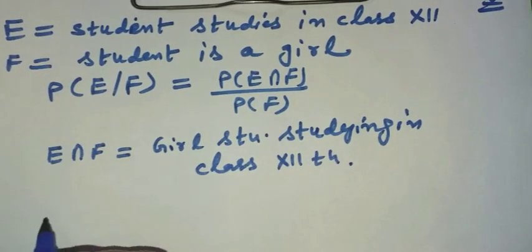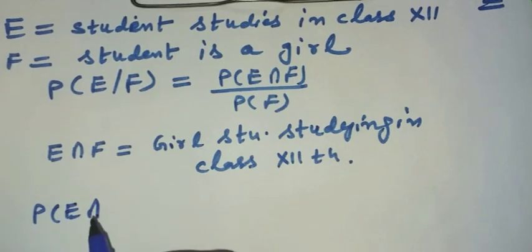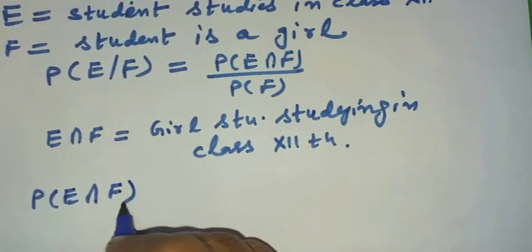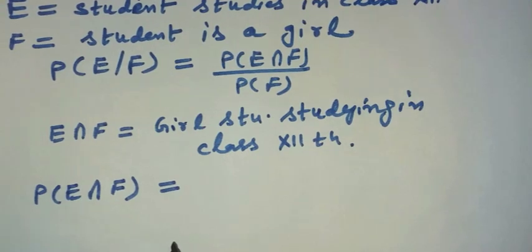First I have to calculate the probability for a girl student to study in class 12th.